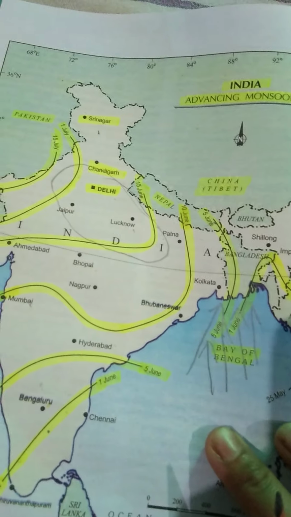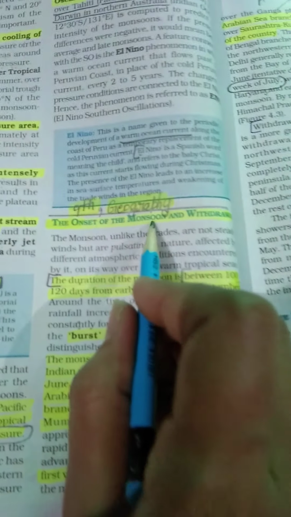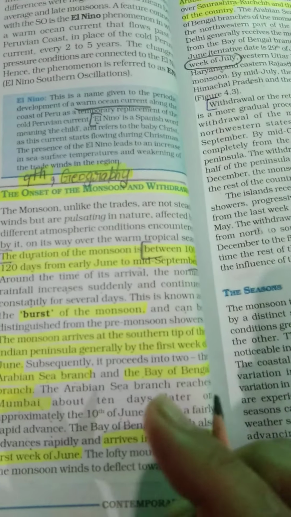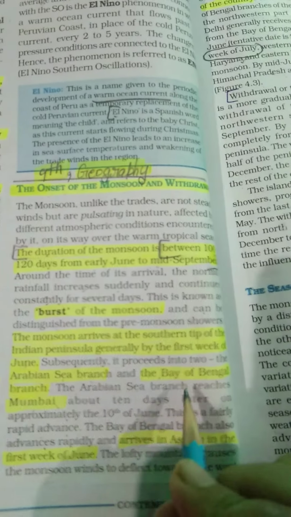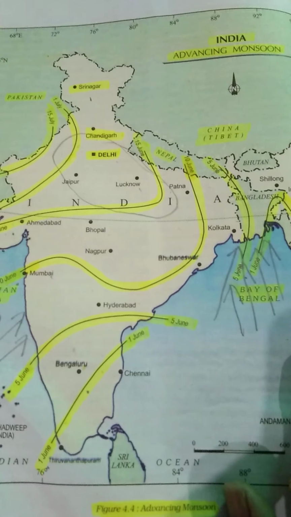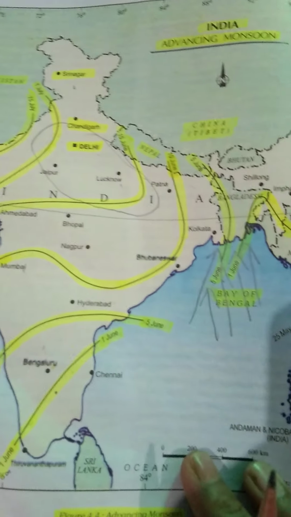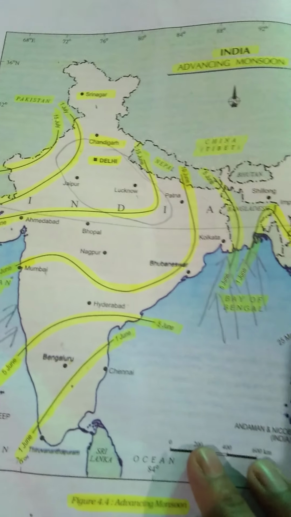In this video this much is enough for you. What we have discussed, students, is the onset of the monsoon. It means the coming of the monsoon. I have told you that we can divide our monsoon winds into two branches, the Arabian Sea branch and the Bay of Bengal branch, and we have discussed the same thing with the help of the map also. So students, you have to prepare this map, and after preparation you have to paste this map in your geography notebook.